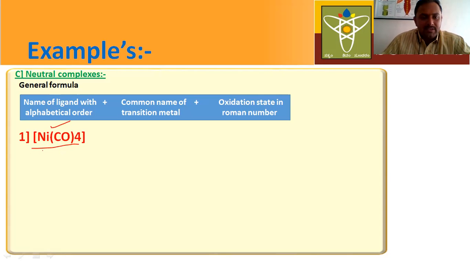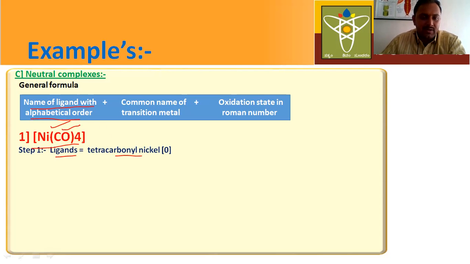Now let us write the IUPAC name for the neutral complex. Here, first you have to write the name of ligand with alphabetical order. First step, ligand. What type of ligands are present here? Carbonyl ligands. How many carbonyl ligands are there? 4. What is the prefix here? Tetra. Tetracarbonyl. Next, step 2, you have to write the central metal atom. Here, what is the central metal atom? Nickel.